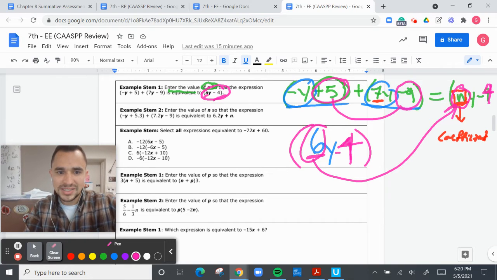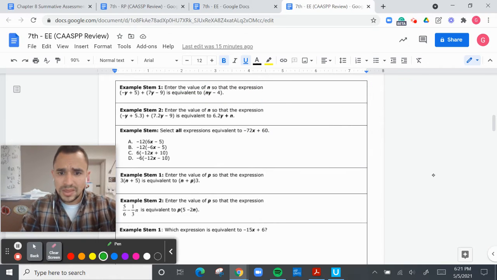So the n represents 6. So that's the answer there. See, not that hard. Next one, select all the expressions equivalent to this. Okay, so negative 72x plus 60.